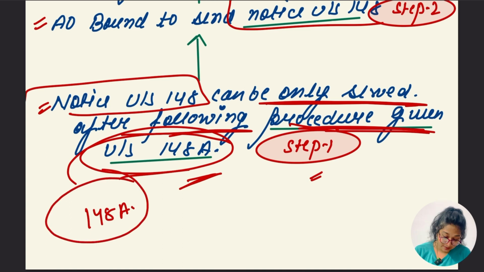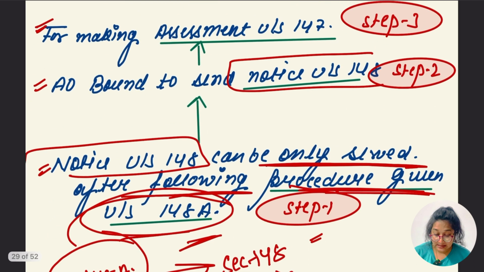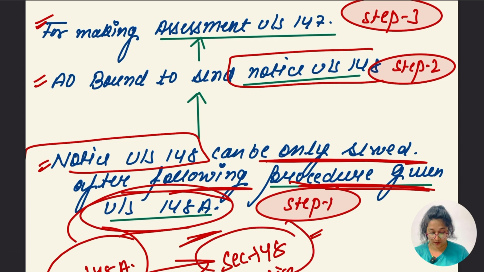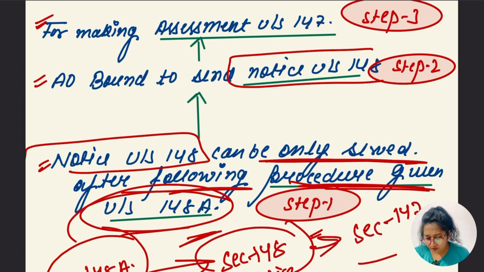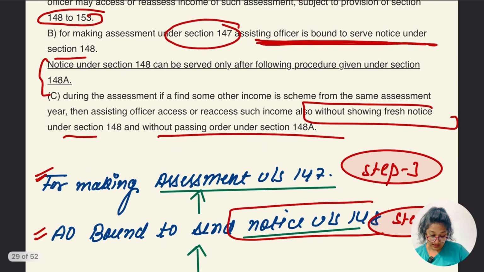There are some procedures written in the section which are to be followed. Once this is followed, the section 148 notice is served. Later on, the assessment is going to happen under section 147. So some of the procedure under section 148A is to be followed, notice under section 148 is going to be issued, and later on the assessment under 147 is going to happen. This is what they are saying.